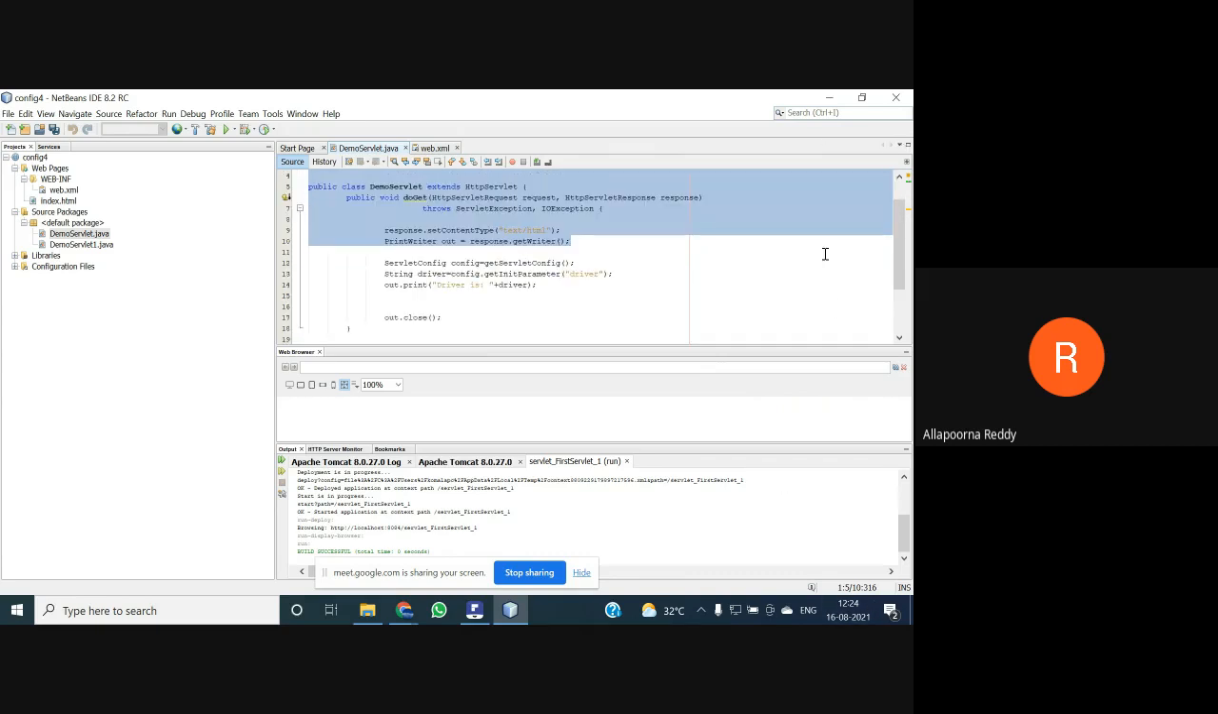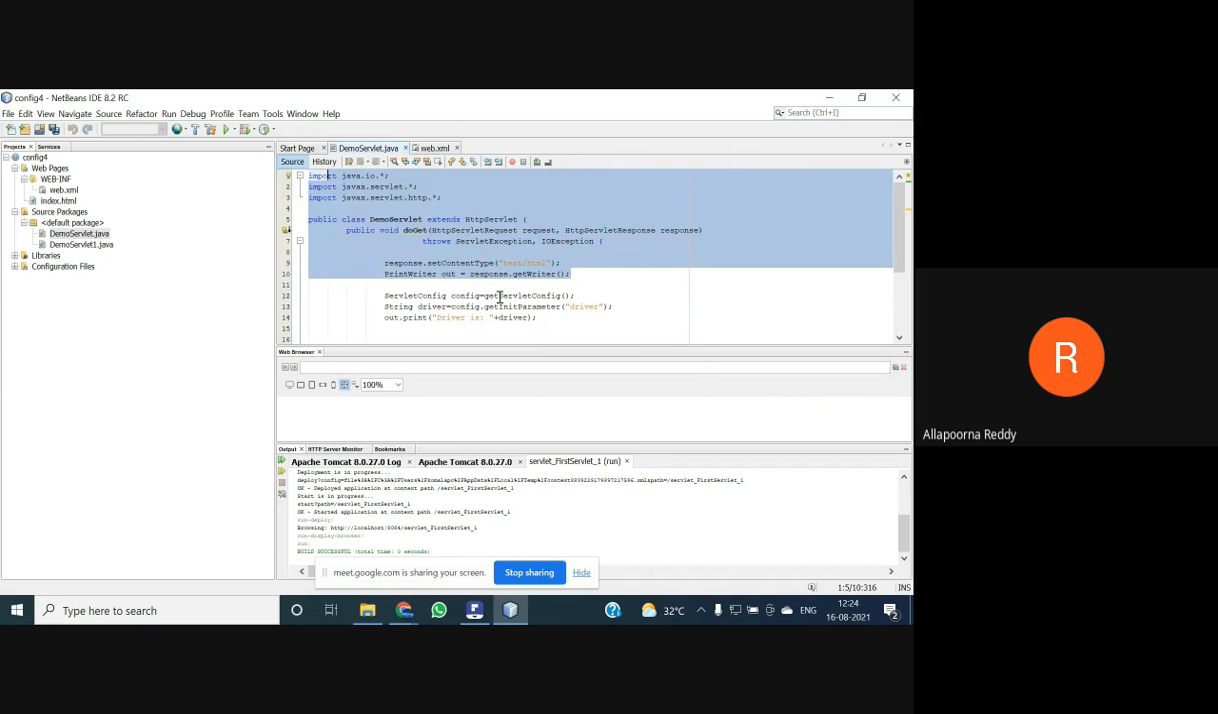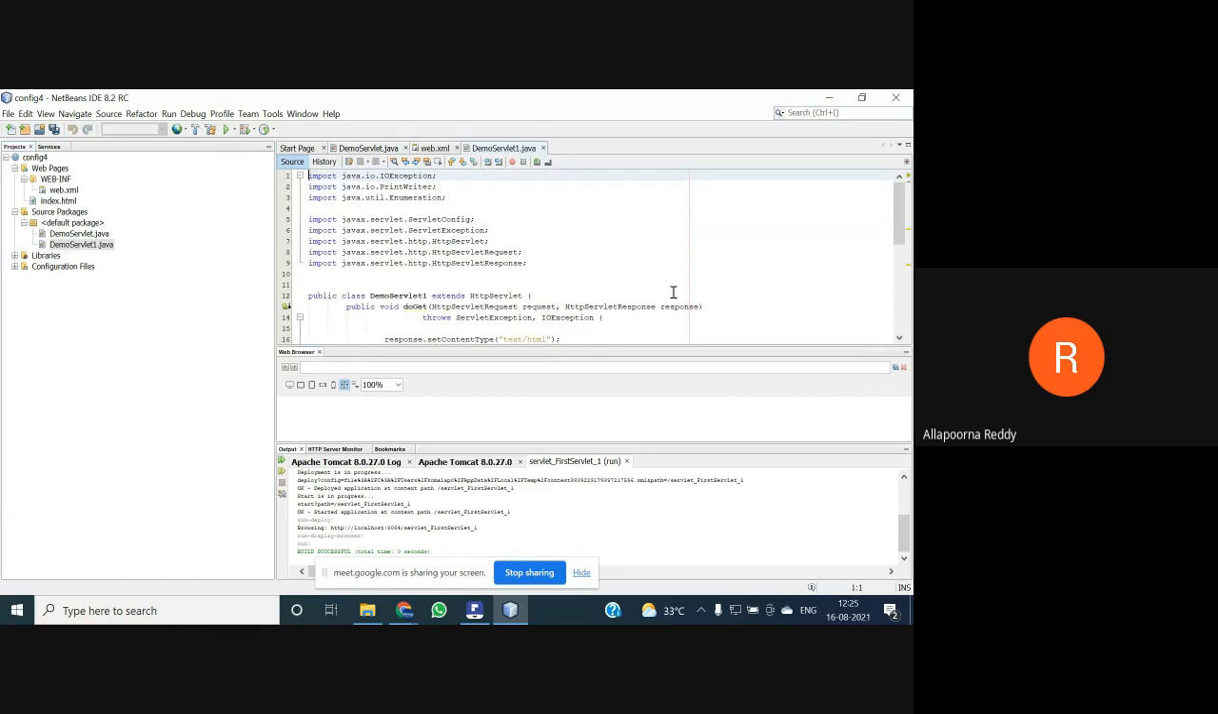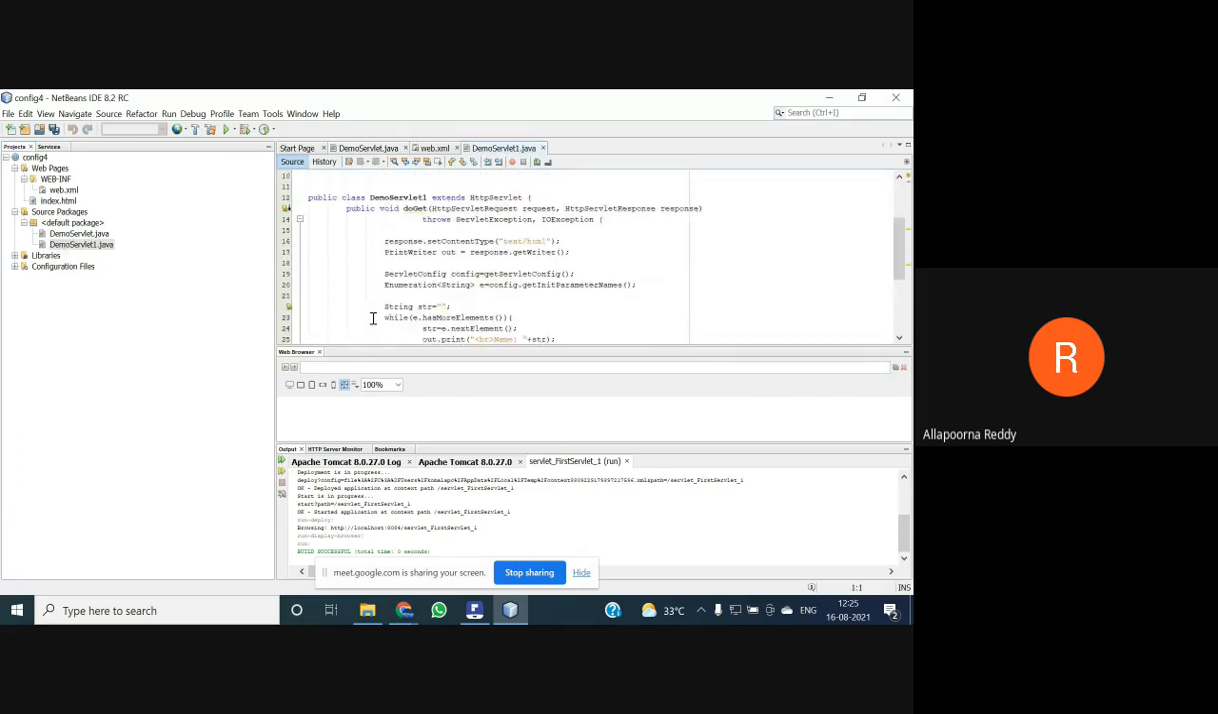This is my get info configuration, which we have created already. Then what have we done? String driver is equal to configuration driver and get init parameter. As you are initializing your get parameter, that is what you are storing as a driver. Driver is a parameter you are getting, and driver is going to be loaded here in your demo servlet one. Then you go to demo servlet one dot Java, so you are going to get the configuration information that you configured in your demo servlet dot Java.